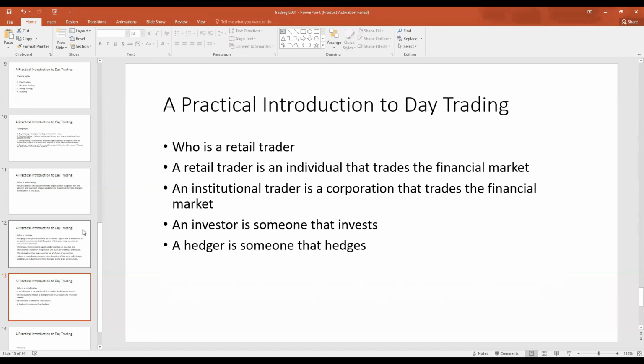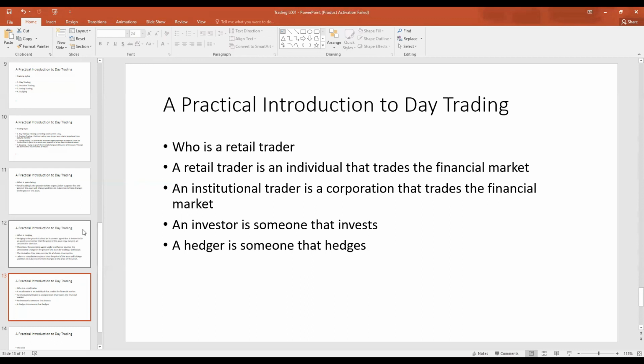The institutional trader tends to have a large capital base. They enter trades that are millions of dollars. In contrast, the retail trader has a very small capital base relative to the institutional trader. The retail trader might implement trades that have a few $1,000s or a few $100s. In contrast, the institutional trader might implement trades that are thousands of dollars to millions of dollars. The institutional trader has a very large capital base.